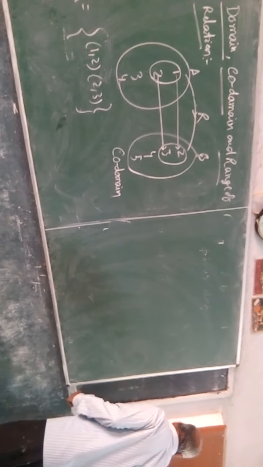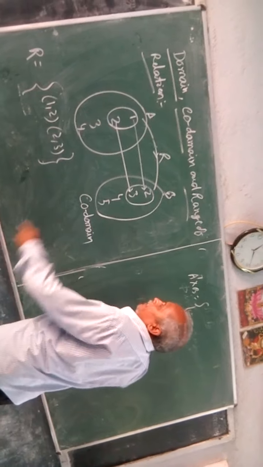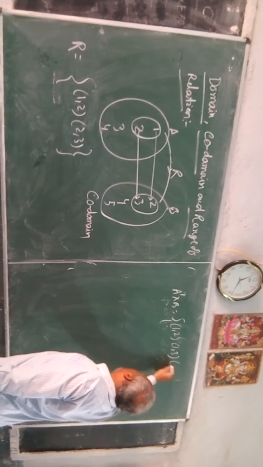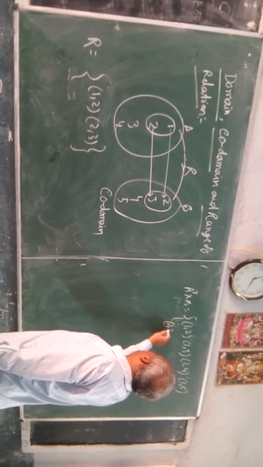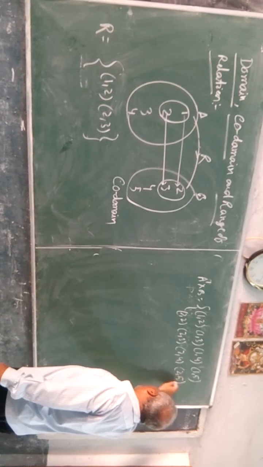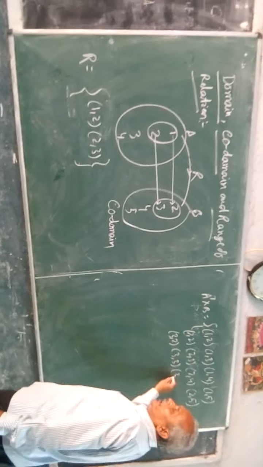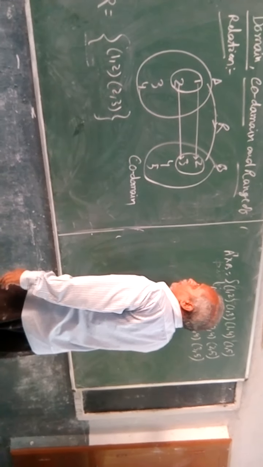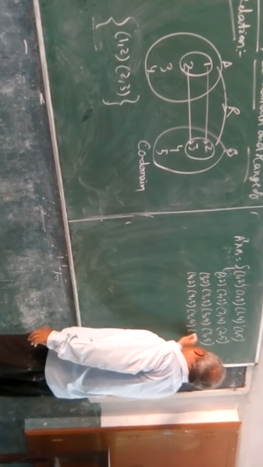Suppose I write A cross B here: (1, 2), (1, 3), (1, 4), (1, 5); (2, 2), (2, 3), (2, 4), (2, 5); then (3, 2), (3, 3), (3, 4), (3, 5); then (4, 2), (4, 3), (4, 4), (4, 5).